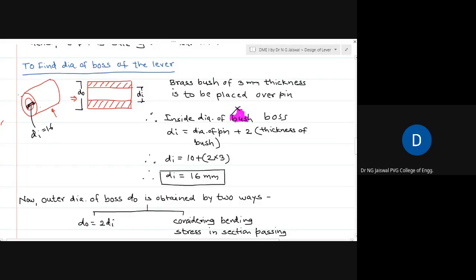Now you want to find out the outside diameter. There are 2 ways to find the outside diameter. One way is the thumb rule. As per the thumb rule, the outside diameter should be equal to 2 times the inner diameter. It means it should be equal to 32.